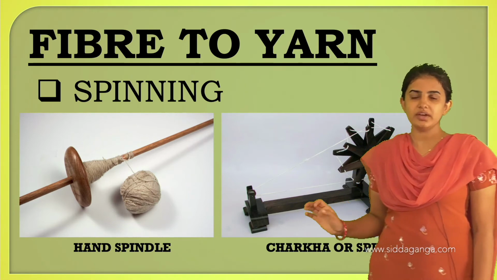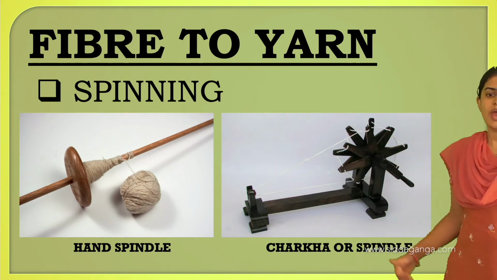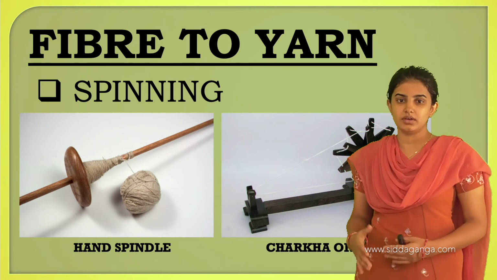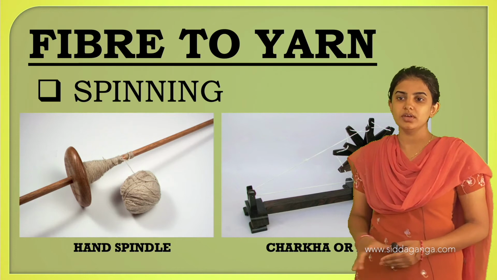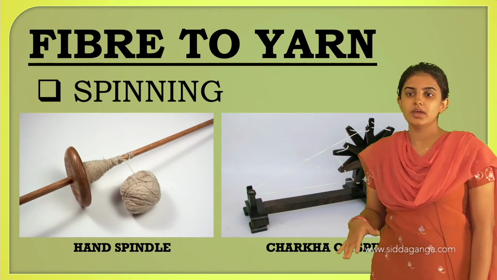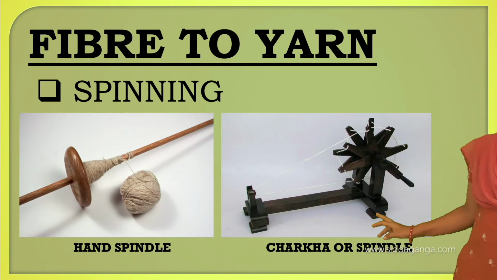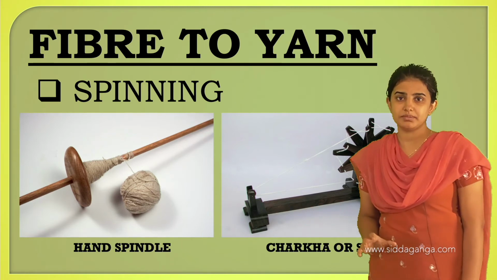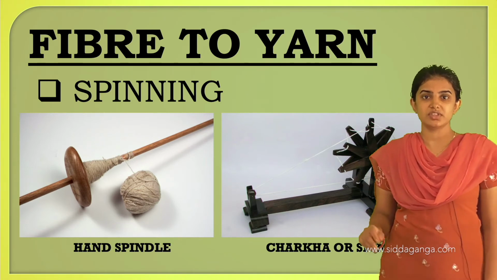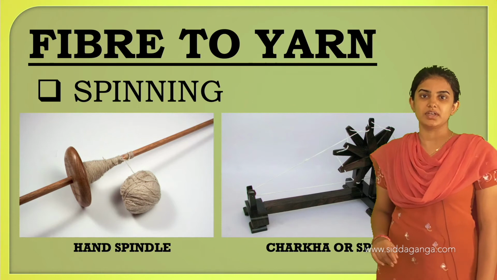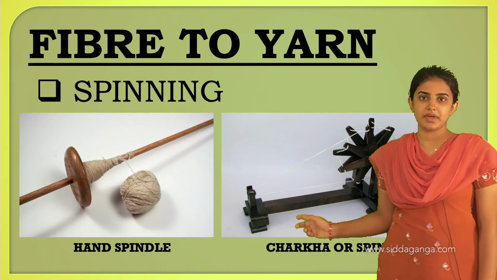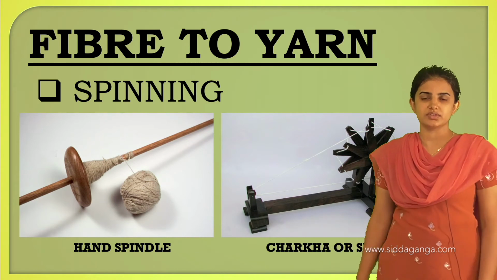Two main tools are used: one is the hand spindle and the other is the charaka. The hand spindle uses a long stick with the yarn on it. Next is the charaka. The charaka was started by Mahatma Gandhiji to encourage Indians to stop using machines and to use the spindle and hand spindle instead. Fabrics like dhoti can be prepared by using these two processes.